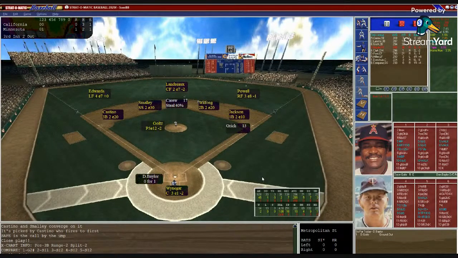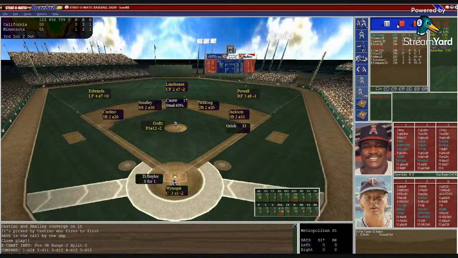So Grich on again, 2 on, 2 outs here in the third. Twins up by a run. It brings up Don Baylor, who's been one of the more productive Angels. Again, this is his MVP season, 36 home runs, 139 RBIs.